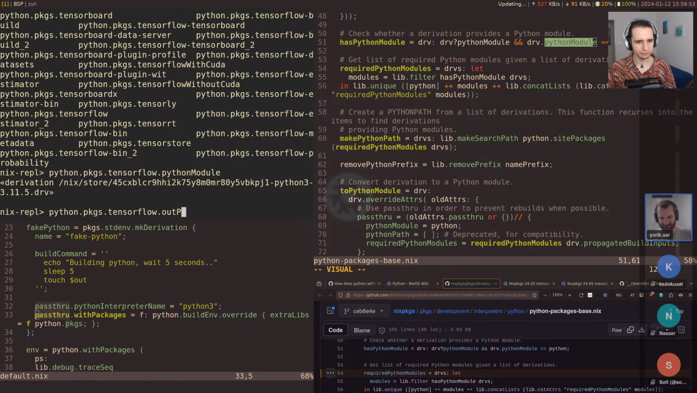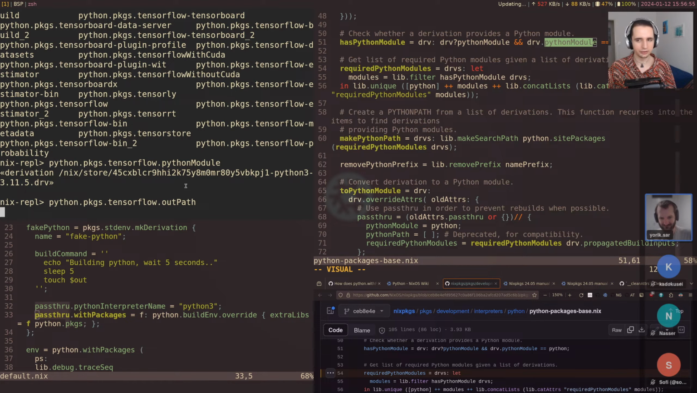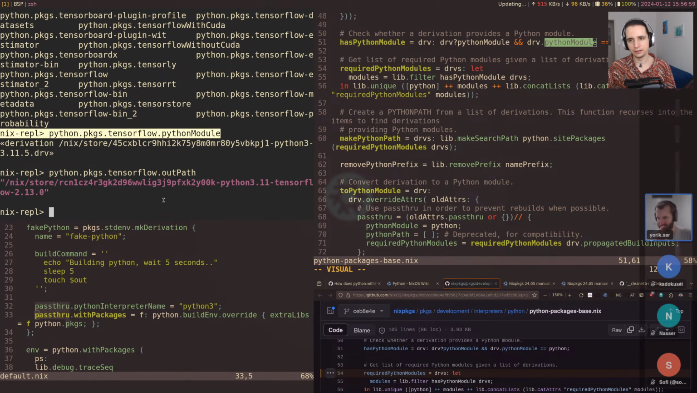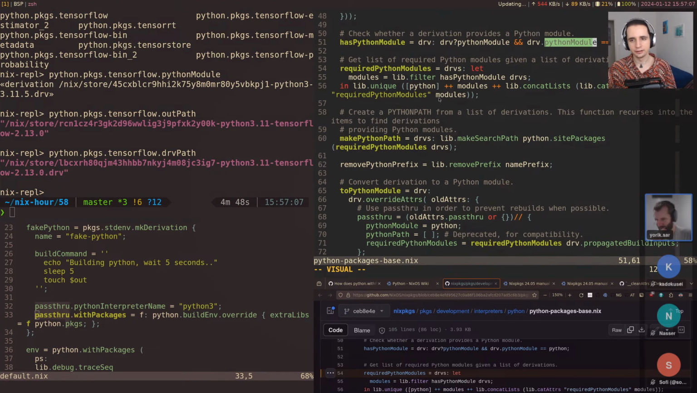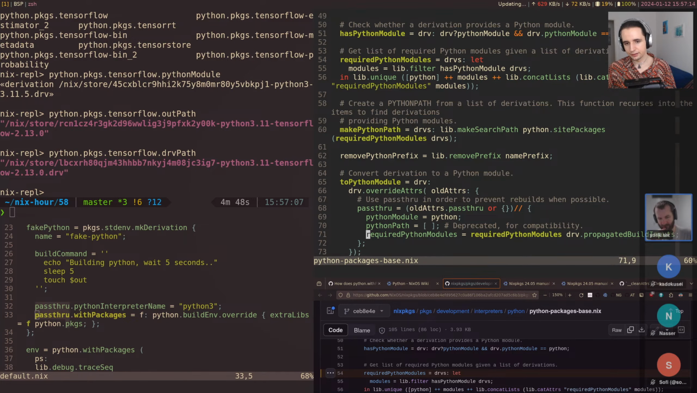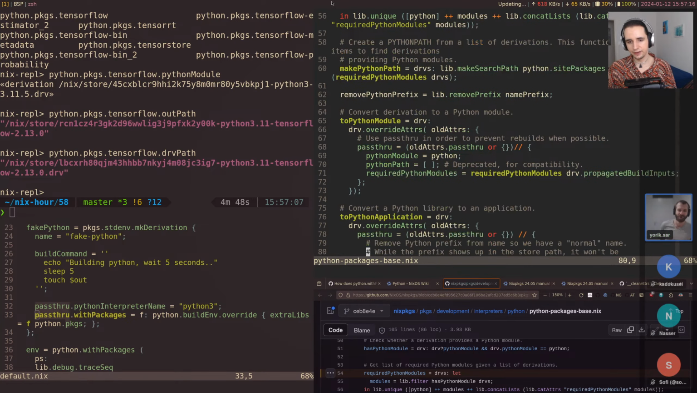If we look at outPath, oh yeah, this is much slower. So just accessing pythonModule doesn't need to evaluate the derivation. Only outPath and I think drvPath need to evaluate the derivation. Well, now we have it cached, so it was much faster. Okay, and so I guess in here or somewhere it filters out the... Does it really though?